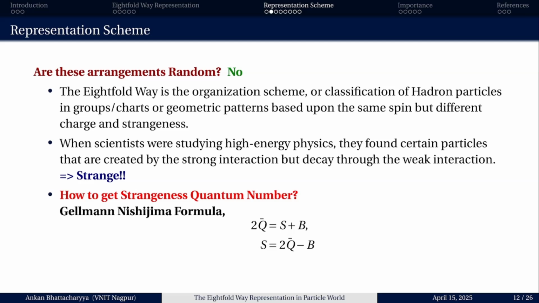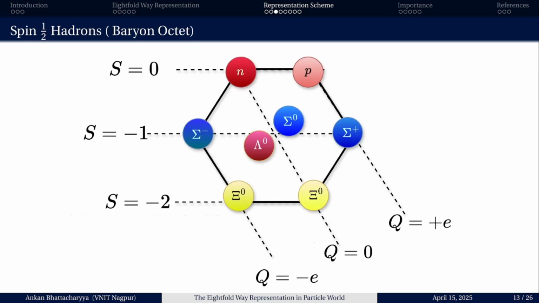Okay. So from that equation only we can get S equal to 2 q bar minus B. Now the eightfold way stands for the representation based upon same spin but different strangeness and charge. So these row elements are taken in such a manner that they have the same strangeness, and the diagonal particles are arranged in such a manner that they have the same charges. This is the scheme of representation in eightfold way.